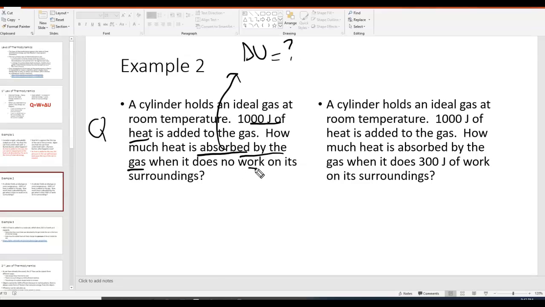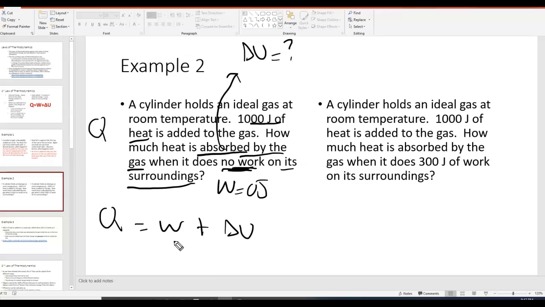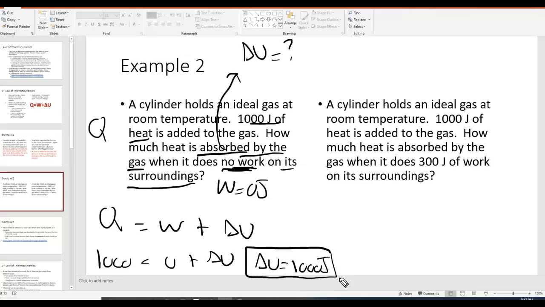When it does no work on its surroundings, that basically means the work done is 0. From the first law, we have Q equals W plus delta U, and Q is 1,000, W is 0. So how much is being absorbed? Well, obviously, delta U is going to be 1,000 joules. That means all of it is being absorbed since none of it is used to do any work.